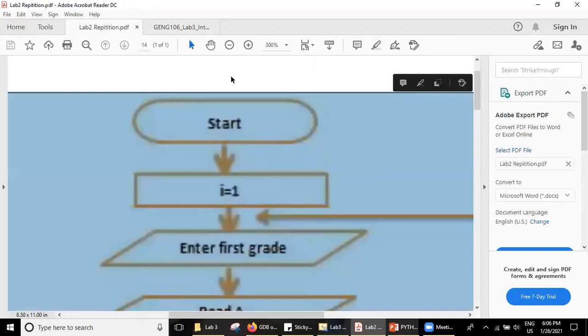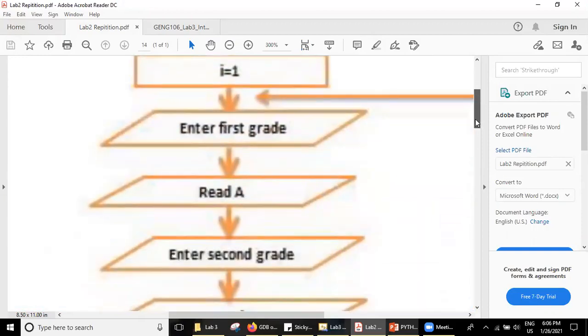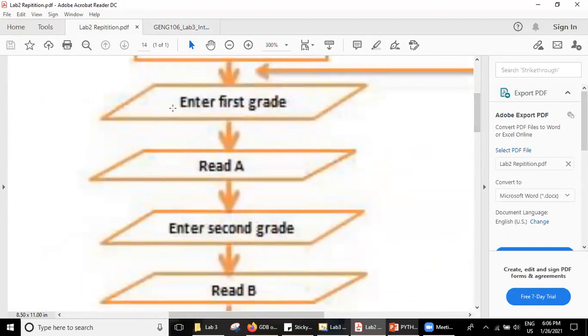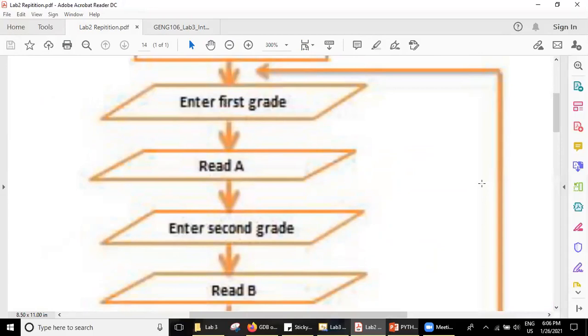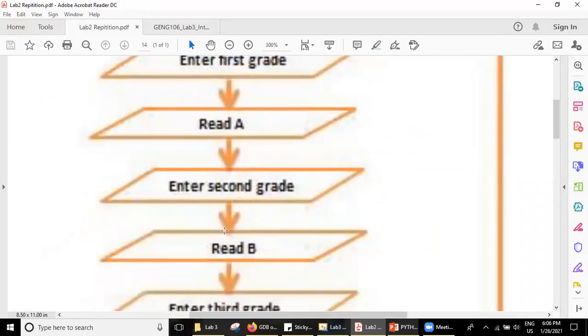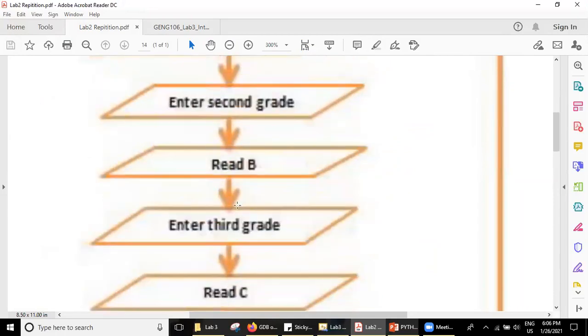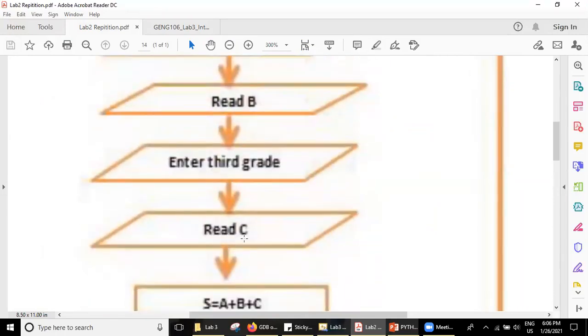How does a flow chart start? Firstly, it will ask the user to input something. So we said that we are going to give 3 subject marks, and then we'll calculate the average of those 3. First subject marks, read that as A. Second subject marks, read that as B. And third subject marks, read that as C. In C++, we'll do it this way: enter and read, enter and read. But in Python, we take only one line for these things.